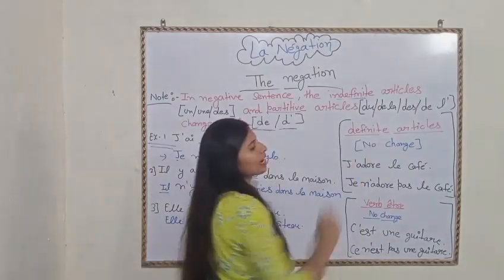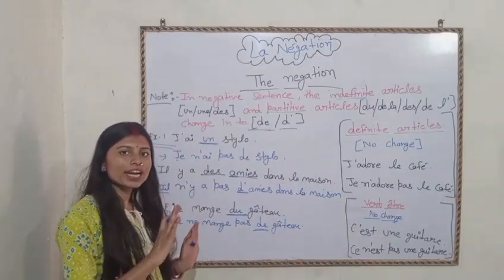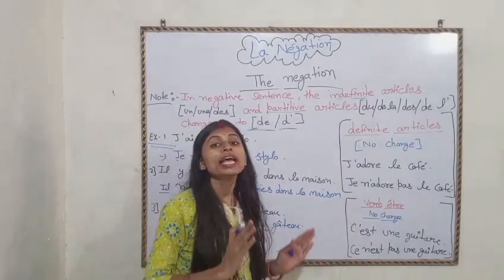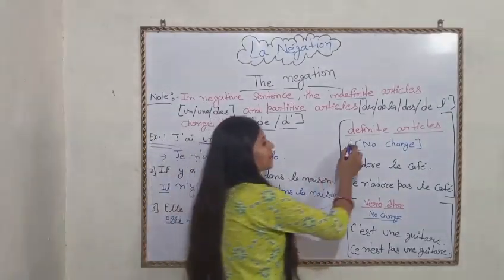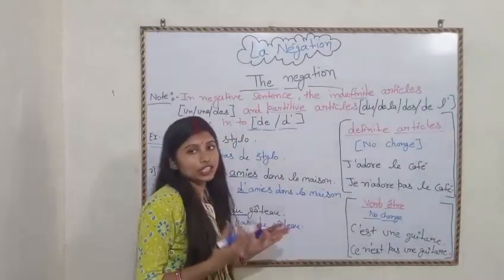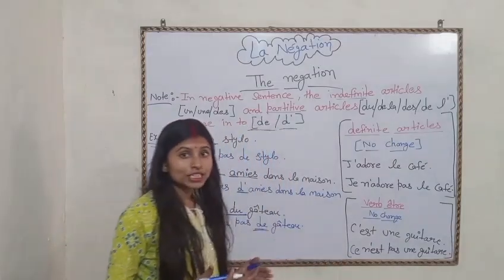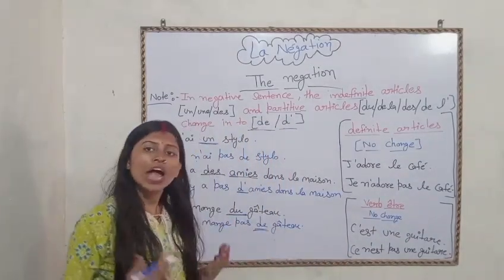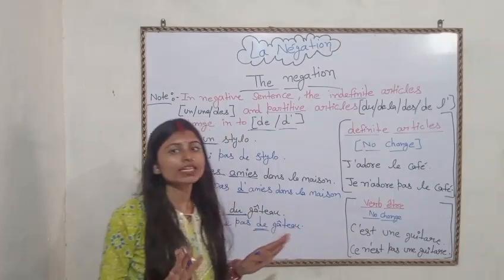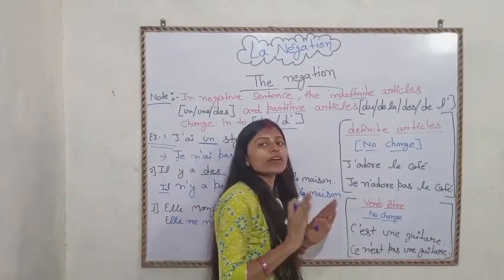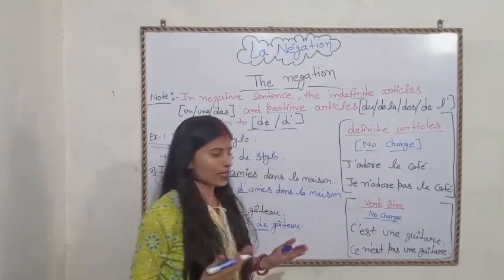Now come to the definite article. We have discussed the indefinite article and the partitive article. Okay? Now come to the definite article. How can we change it? So there is no change. No change of what? No change of article. We don't have to change our article. It will remain as it is. Okay?